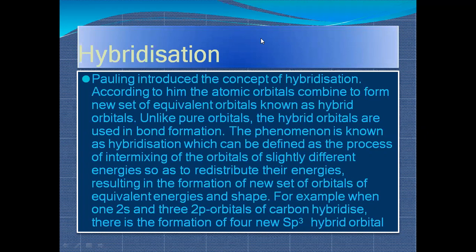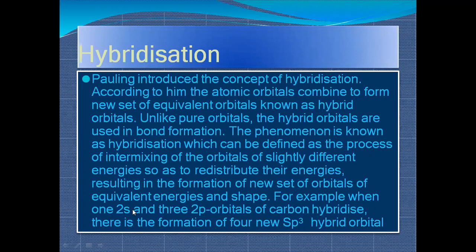Okay, so for example, when one 2s and three 2p orbitals of carbon hybridize, there is formation of four new sp3 hybrid orbitals. So what happened is the s orbital of the second shell combined with the 2p orbitals, that is 2px, 2py, 2pz.